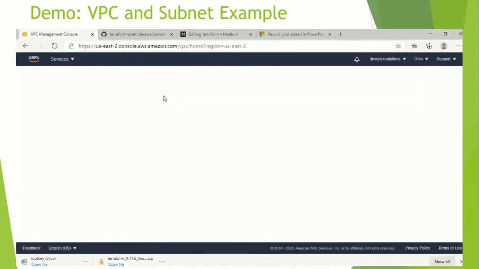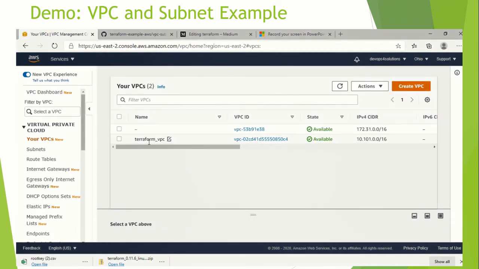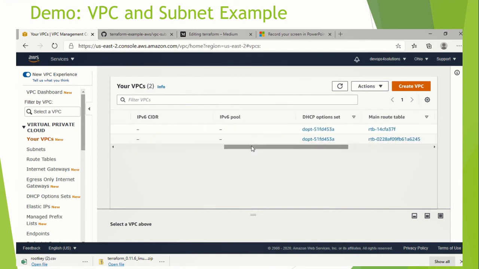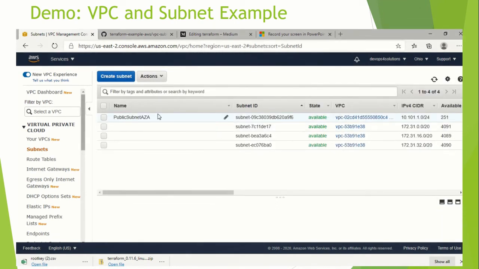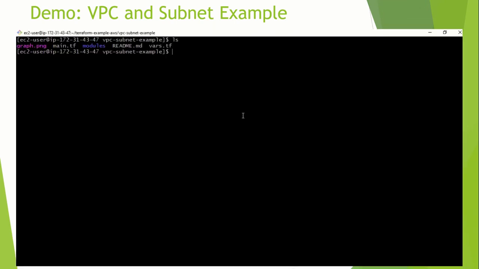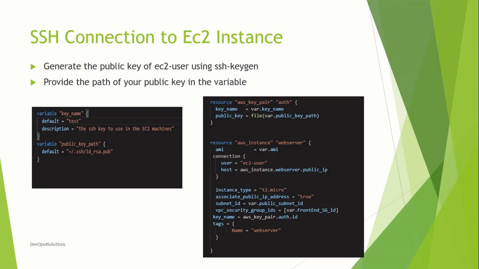And now we will see what it has created. So this is for the VPC. You can see that it has created this VPC. And it also has created the subnet. Like you can see, this is the name of my subnet. Now we will just destroy this because this is just a demo application. So we are just going to destroy it.